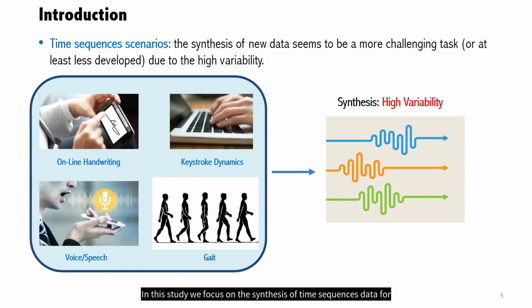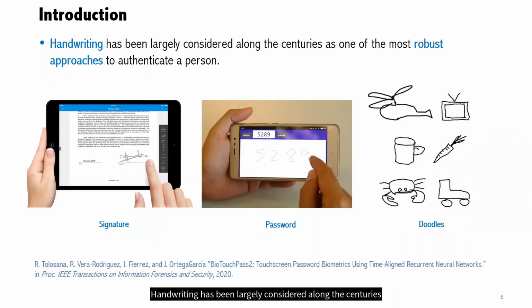In this study we focus on the synthesis of time sequences data for online handwriting applications such as signature and digit recognition. Handwriting has been largely considered along the centuries as one of the most robust approaches to authenticate a person. Its application has been extended to many different authentication scenarios such as signature, password or doodles, among many others.